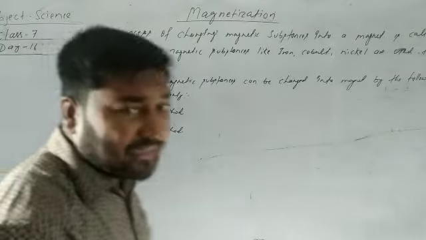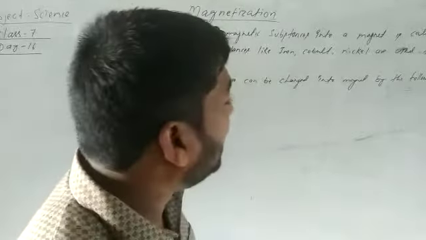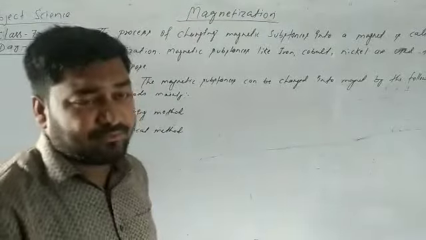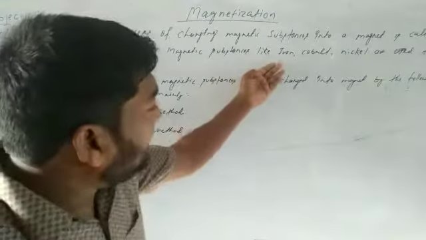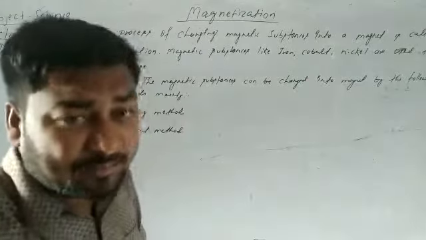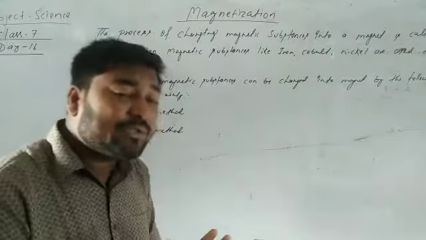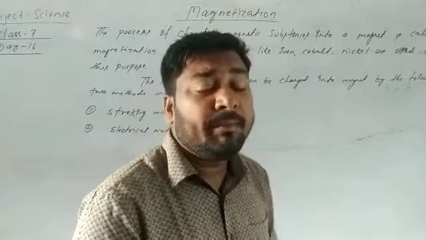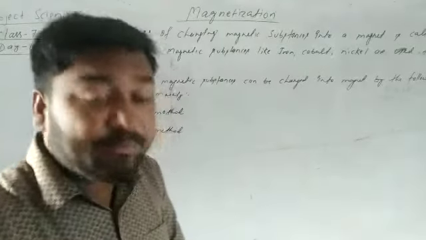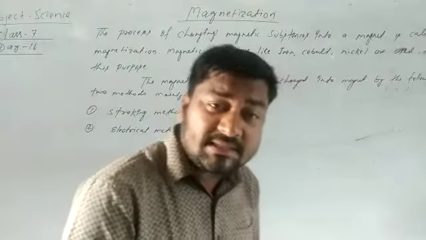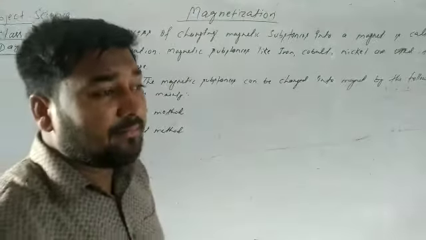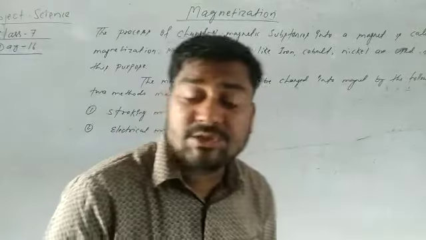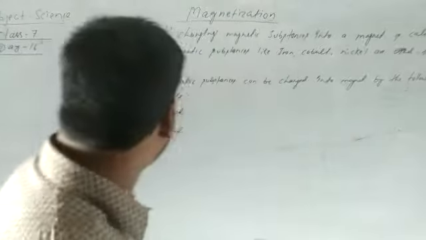Magnetic substances like iron, cobalt, and nickel are used for this purpose. Iron, cobalt, and nickel are the magnetic substances, and by the help of magnetization, they can change into magnets.